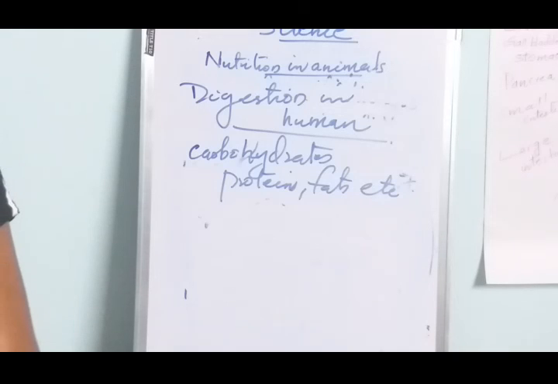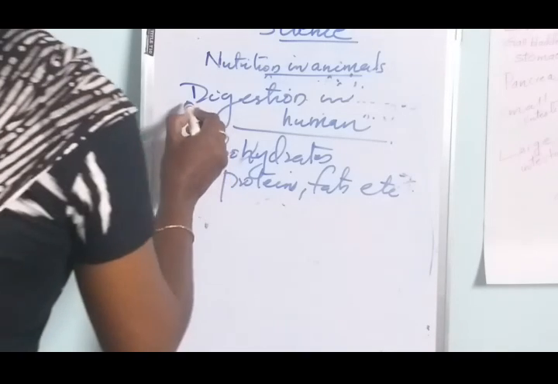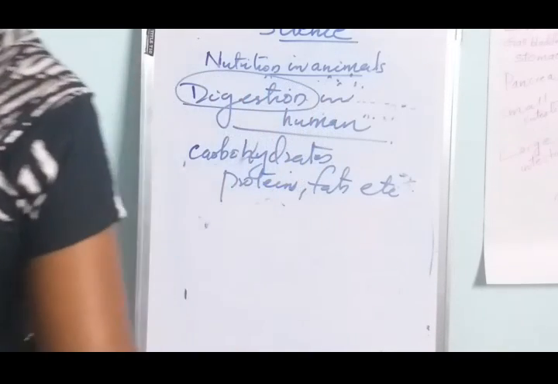The process by which the body converts useful substances in our food into simple usable substances is called digestion.